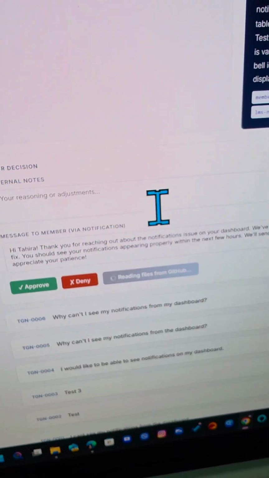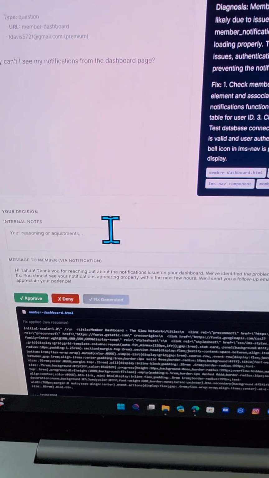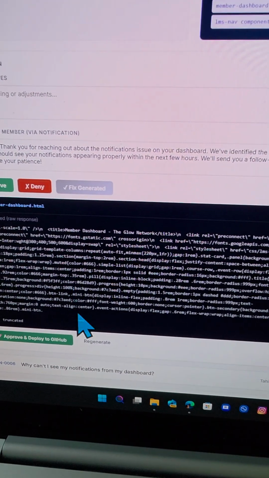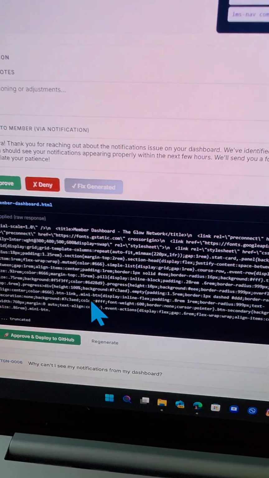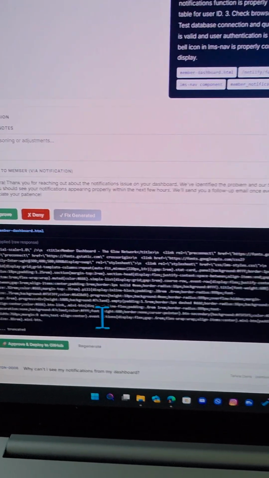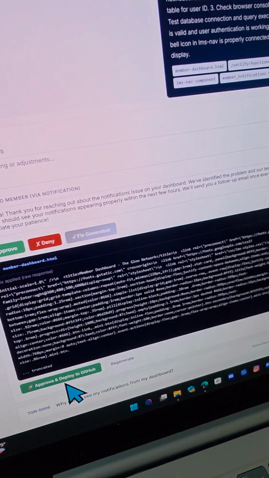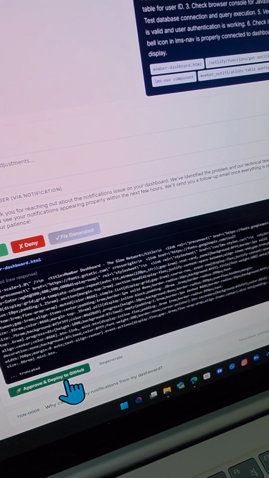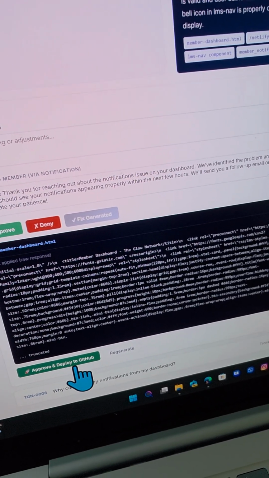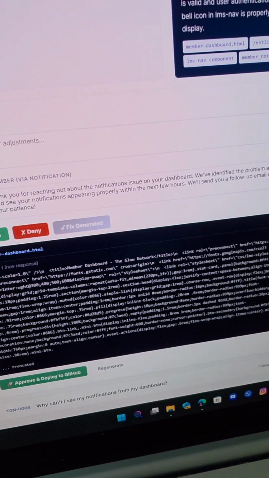So this is working in the background. We're just going to let that run. I'm so excited. Now that generate fix has completed, you see that you get a script that is going to fix the issue that was recommended here. And of course, you'd have to do some validation here, but from here you can go to approve and deploy to GitHub. Because it's connected directly to your GitHub, that fix will be put in place, and then you can approve the ticket.